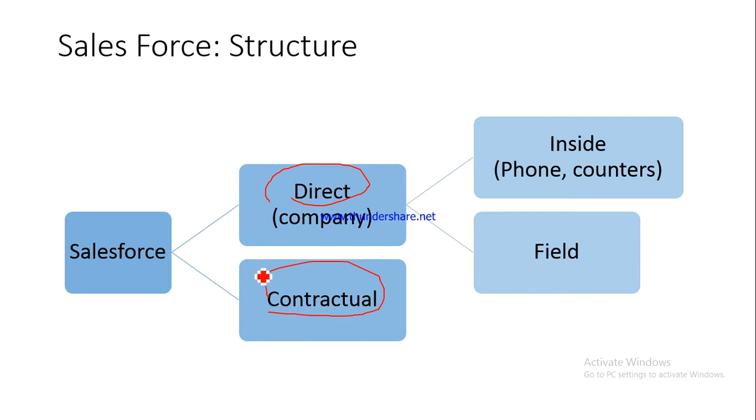So one example of the contractual sales force could be the various life insurance companies using insurance agents to sell their insurance products. So you might have seen various insurance agents coming to you or maybe your parents and trying to sell some insurance policy. So they are basically contractual sales force. They are part of contractual sales force.